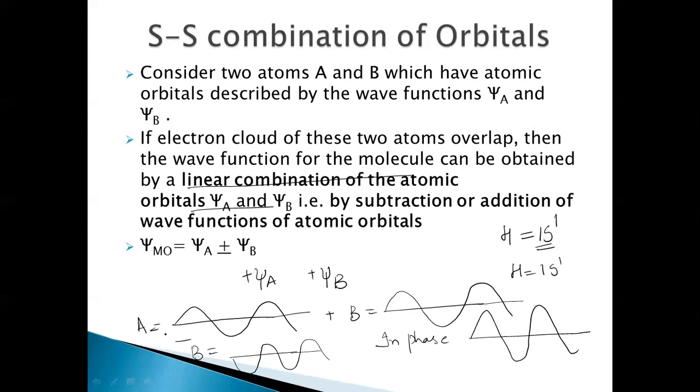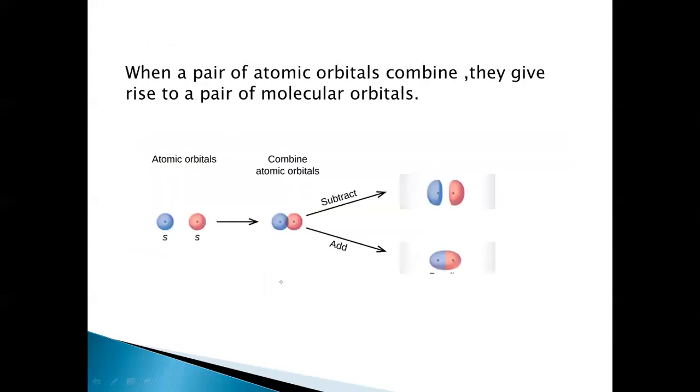In other words, we are subtracting the atomic orbitals, out of phase interference. Both of these lobes are not of the same sign; they are of the opposite sign. So there are two types of combination here. So we know that the number of atomic orbitals combining will always be equal to the number of molecular orbitals which are being formed. And these are the molecular orbitals which are being formed when an s orbital combines with another s orbital of another atom.